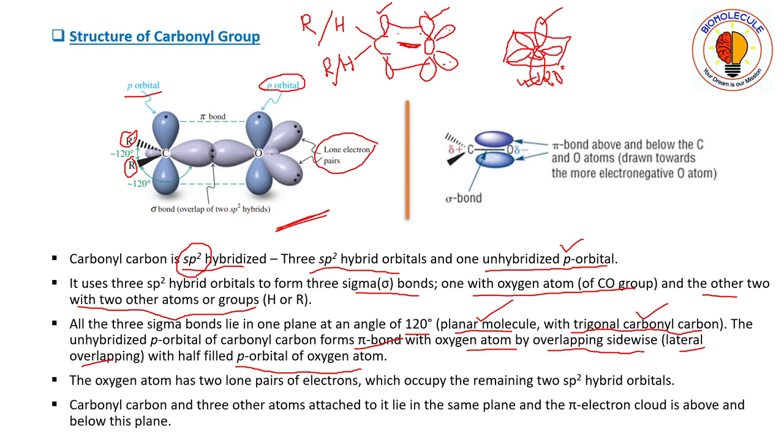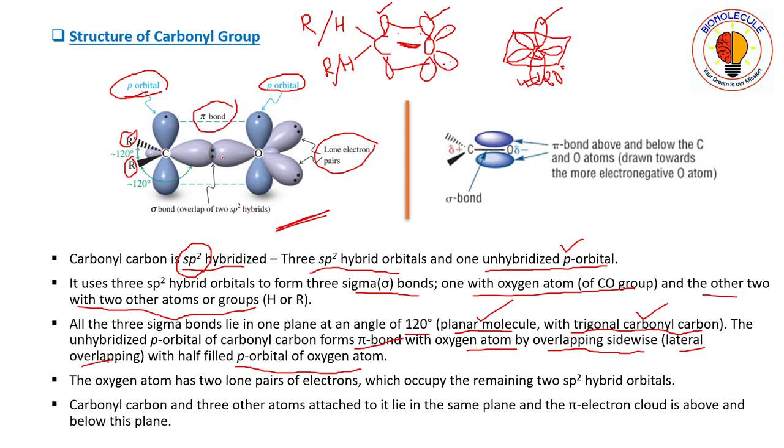So you can check by yourself how oxygen is hybridized in sp2 hybridization. Now this p orbital electron of carbon will form a bond with the p orbital electron of oxygen through a pi bond.